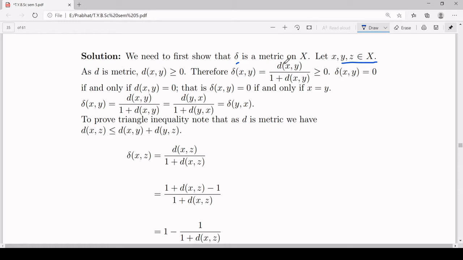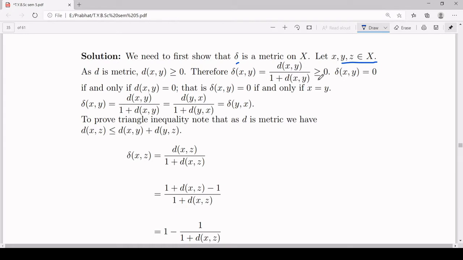Now what is your delta xy? Delta xy is dxy upon 1 plus dxy. Now d is a metric on X, therefore dxy is greater than or equal to 0. So the numerator is greater than or equal to 0. The denominator 1 plus dxy is also greater than or equal to 0, since 1 is greater than or equal to 0. So overall you can say delta of xy is greater than or equal to 0.